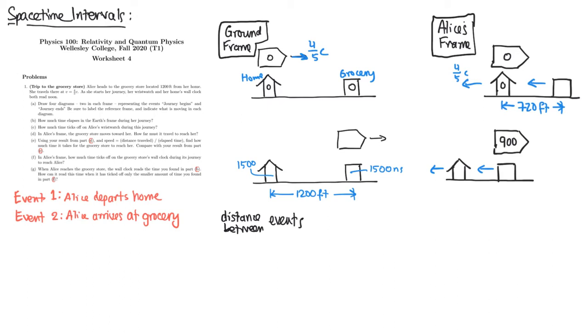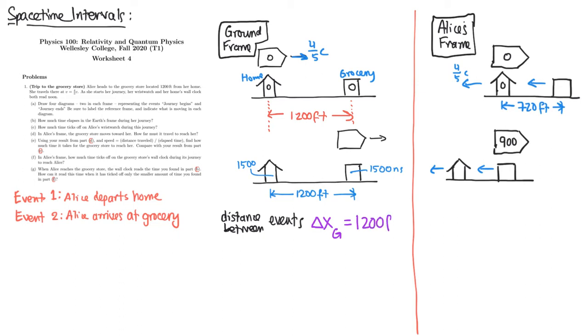So if we draw a line dividing our analysis in the ground frame from our analysis in Alice's frame, the distance between the events in the ground frame is this distance. The first event happens at this location. The second event happens at this location. So that distance between events is 1,200 feet. Okay, so we can call that, let's say, delta x in the ground frame, the separation between events. And we said that's 1,200 feet.